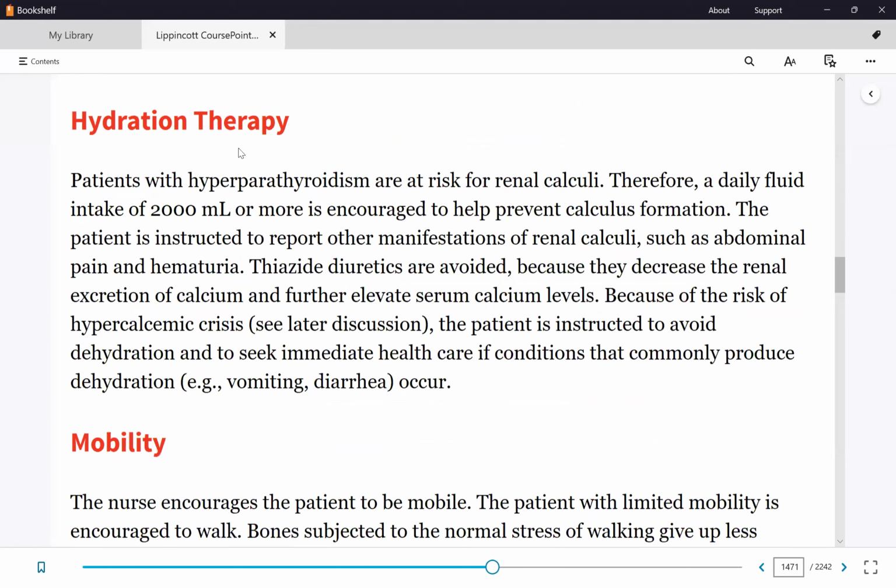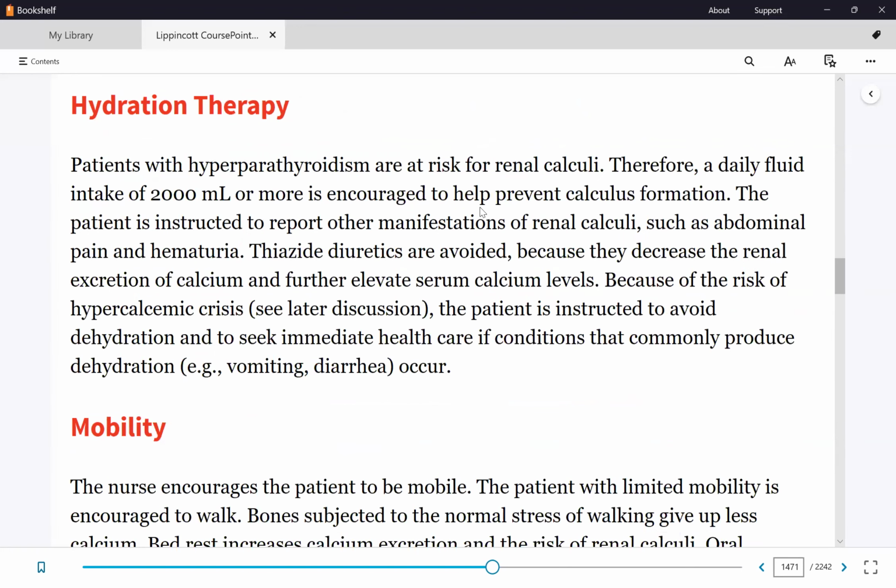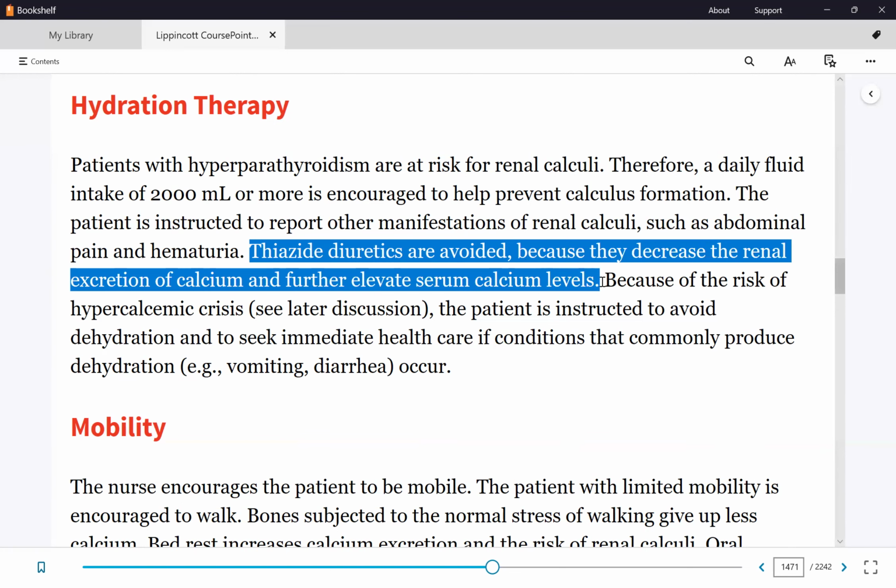So here are options. So hydration. Now, in actual practice, the hydration is not given alone. It's almost always given with diuretics. There are details about which diuretics will be used to lower serum calcium levels. Along with IV fluids and also oral fluids, diuretics are used, but what do we avoid? Thiazide diuretics are avoided. Okay, so what other diuretics are options? Loop diuretics are okay.